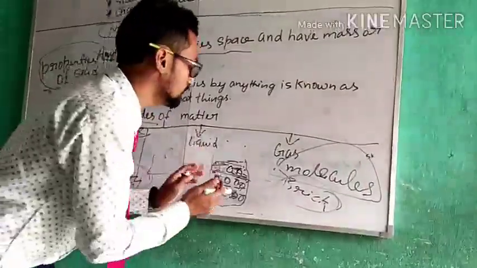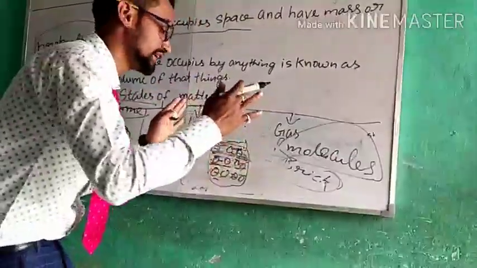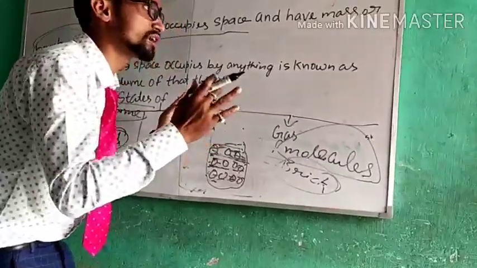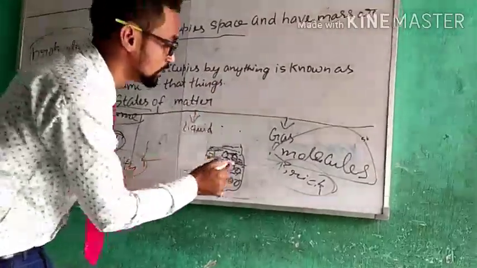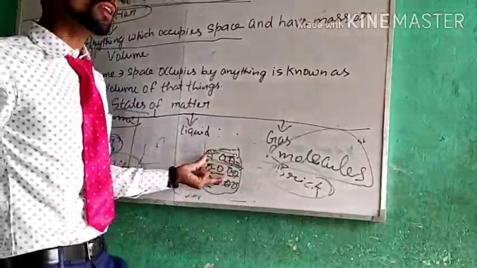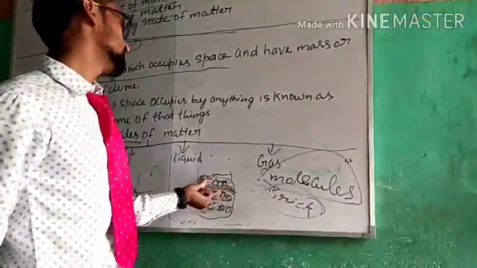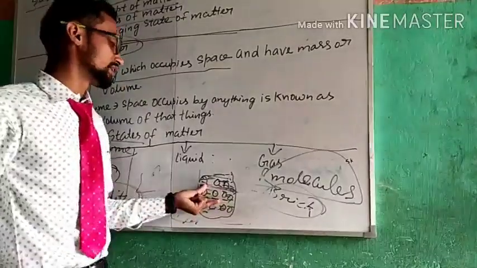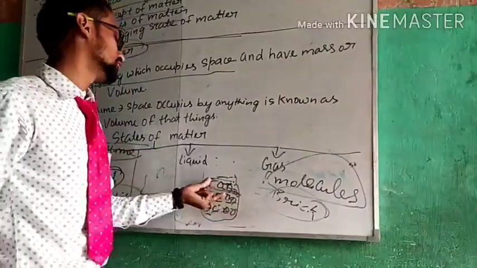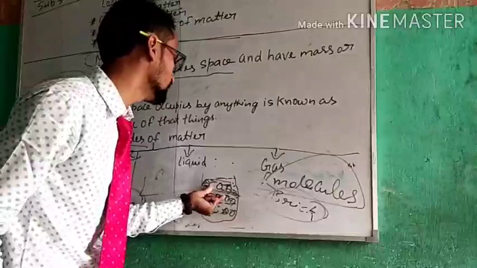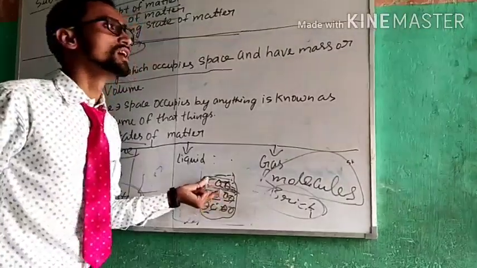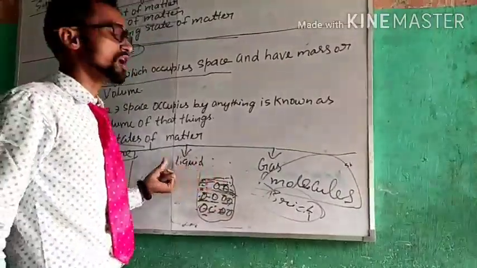In solid, molecules are compact, closer to each other, but in liquid these are loosely packed. So there is more space between the two molecules of the liquid as compared to the solid, and the force of attraction acting between the two molecules of the liquid is low as compared to the solid.